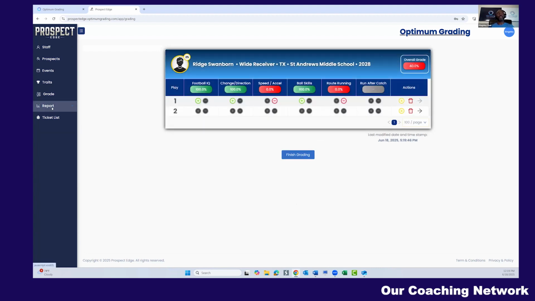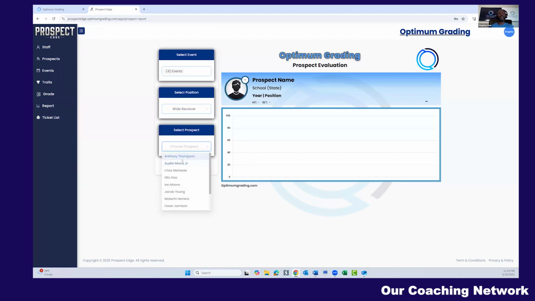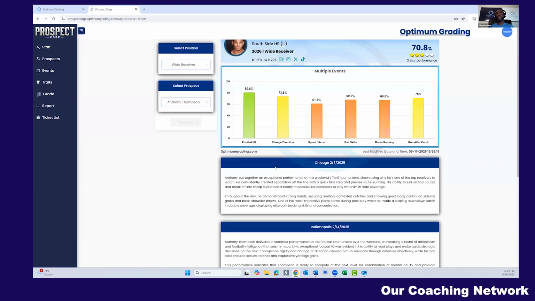The software is going to generate a report for them, which they can then compare to their coaches' report, right? And they can see, hey, is everything aligned? They'll see what they're doing well, what they're struggling in, and what they need to do to get better. They'll see the self-evaluation that they gave themselves. And then it'll help them with player development. So, you can see that between our two platforms, it's a game changer at every level.